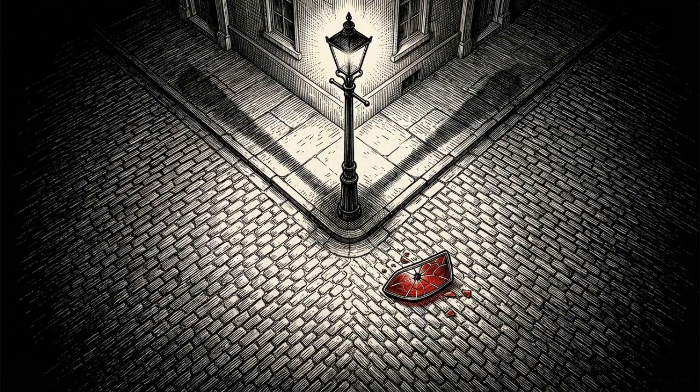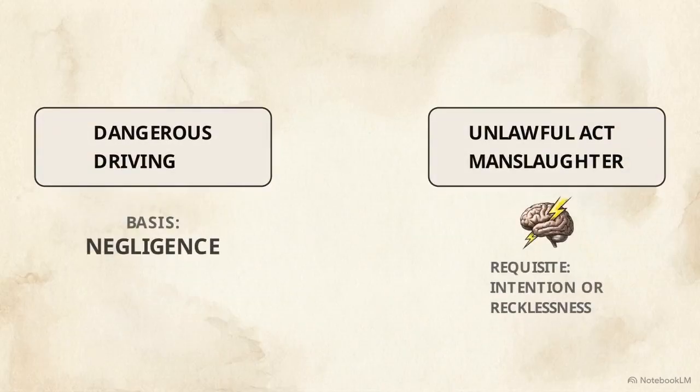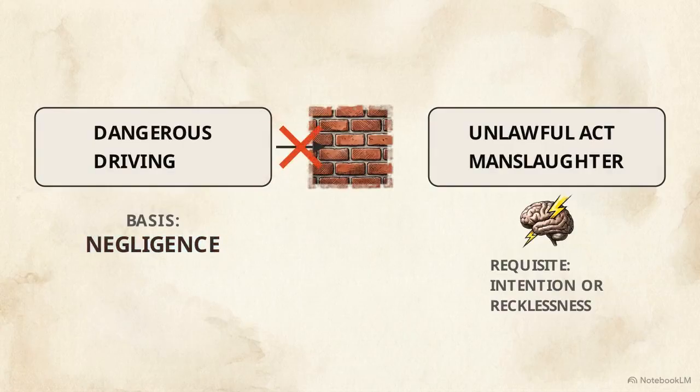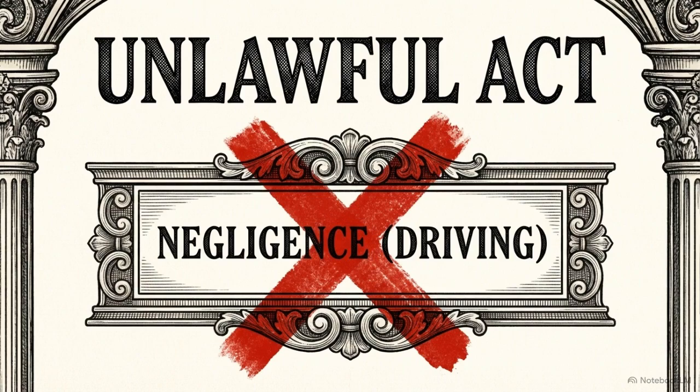When a fatal accident occurs on a public road, the legal framework shifts away from common law and into the specific statutory provisions of the Road Traffic Act 1988. A driver who causes death through dangerous driving cannot be charged with unlawful act manslaughter. Unlawful act manslaughter requires a base offense with the mens rea of intention or recklessness. Driving offenses are inherently crimes of negligence, failing the first foundational requirement of constructive manslaughter.